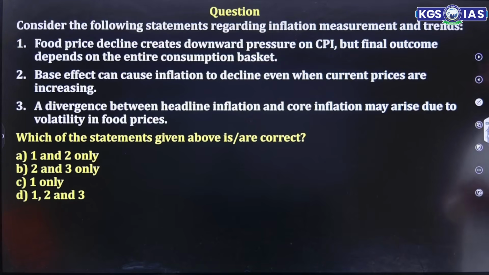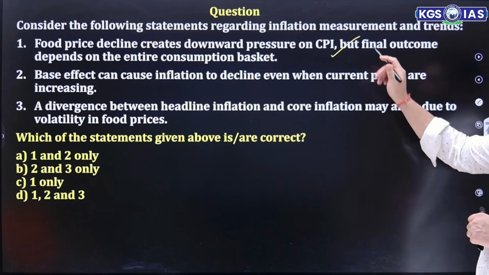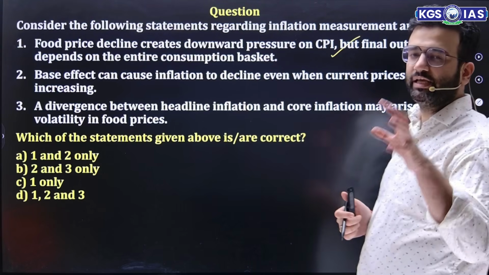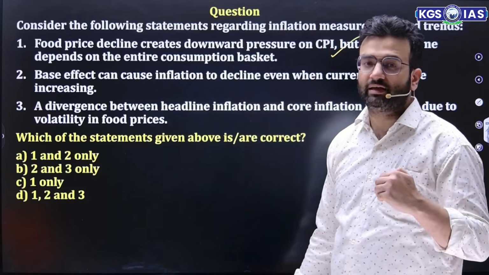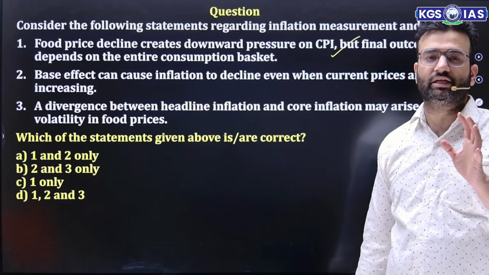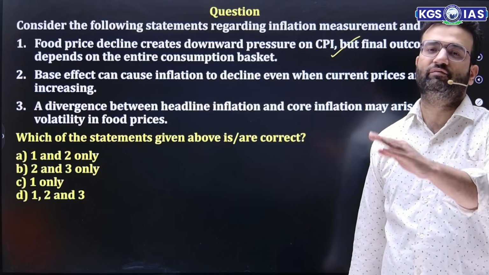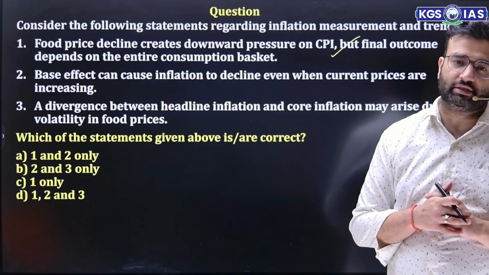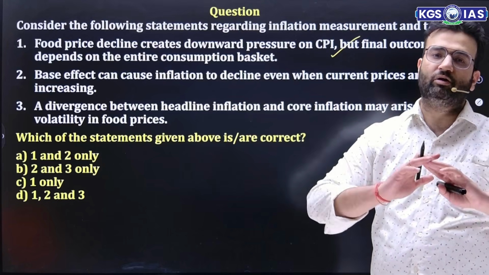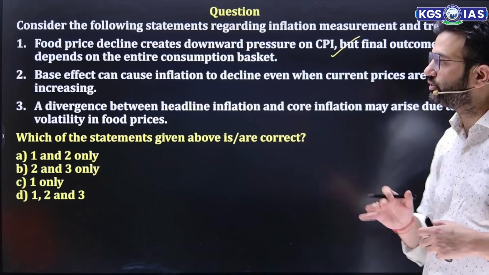Consider the following statements regarding inflation measurement and trend. Food price decline creates downward pressure on CPI, but the final outcome depends on the entire consumption basket. Very, very good, correct statement. CPI has the highest percentage of food items, that's true. But even if food prices are declining, if other components' prices increase, then in that case also inflation increases. So food price decline creates downward pressure on CPI, but the final outcome depends on the entire consumption basket, that's true.